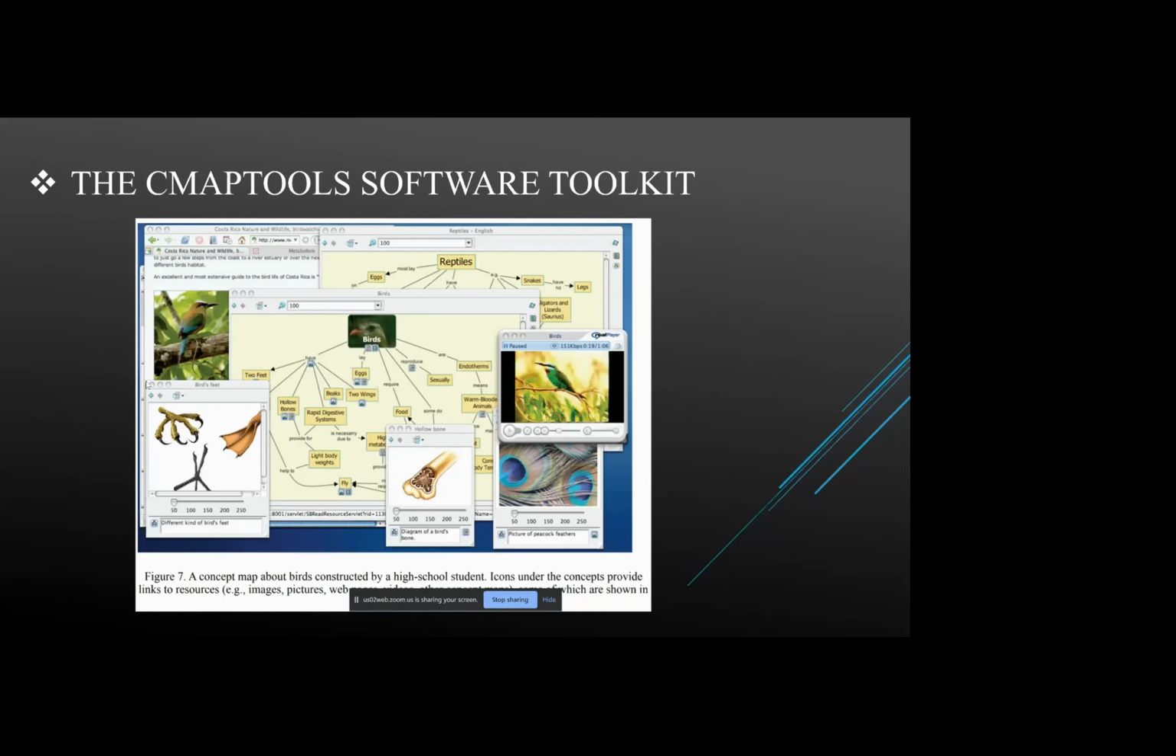This software will allow users to link resources, like images, videos, or other concept maps. So one concept map can also be linked with another concept map using this toolkit. By linking between concept maps, learners can construct knowledge models. When you connect one concept map with another concept map, this connection is known as a knowledge model.